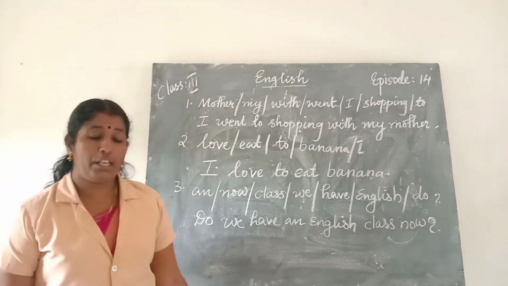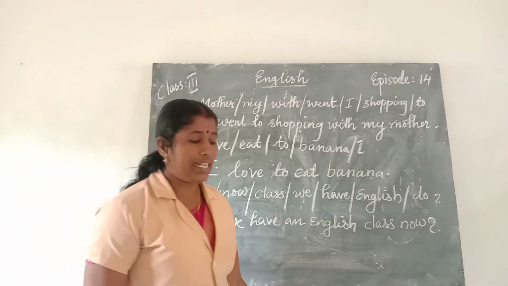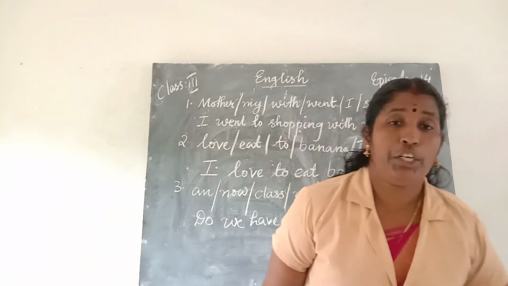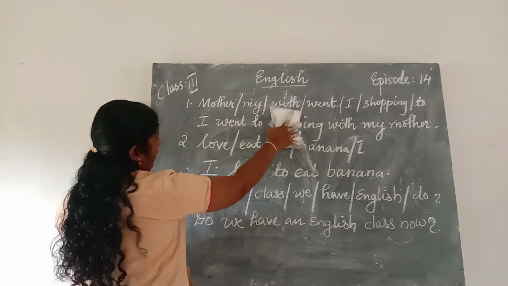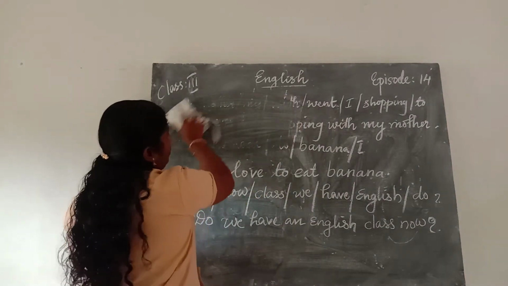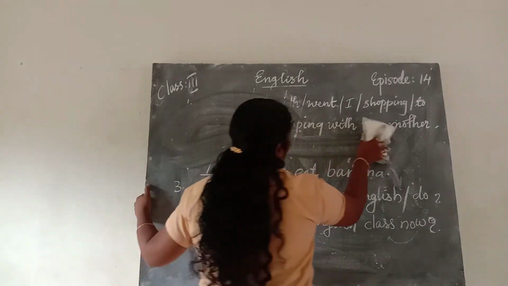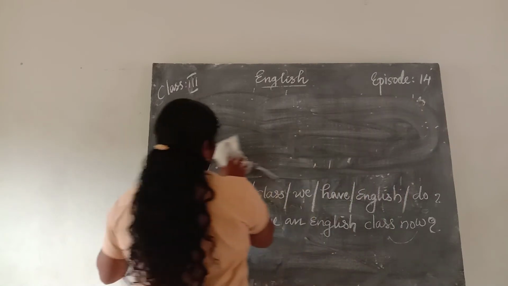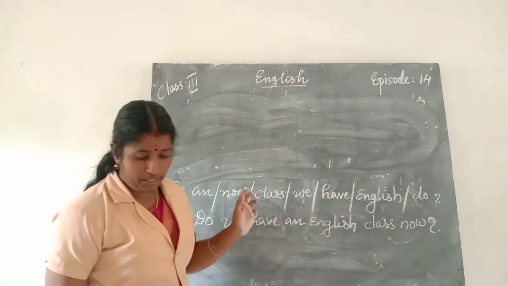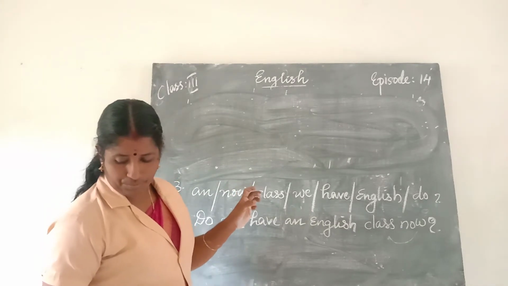It is a meaningful sentence. What type of a sentence is it? It is an interrogative sentence. So we put a question mark at the end of the sentence. Then next one, fourth one.